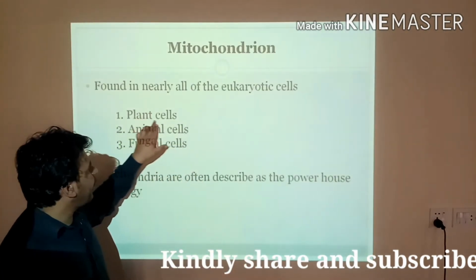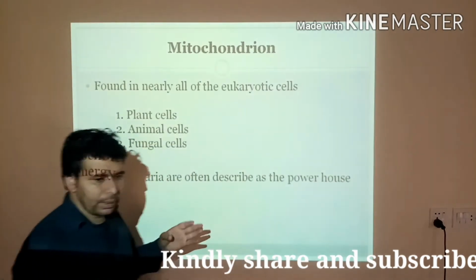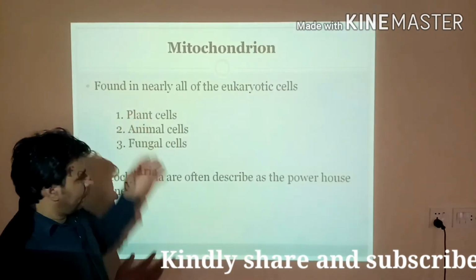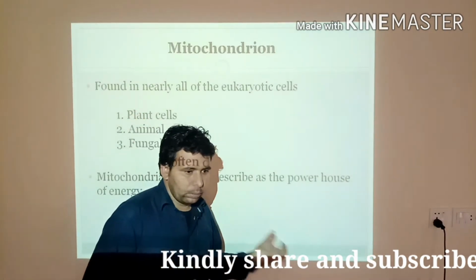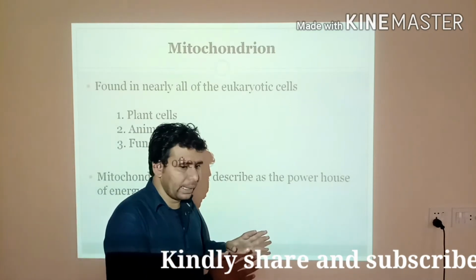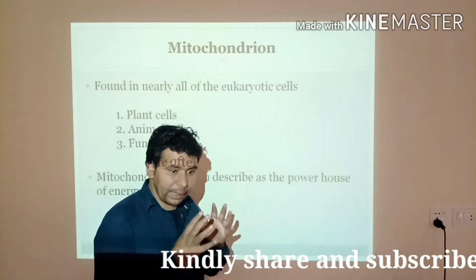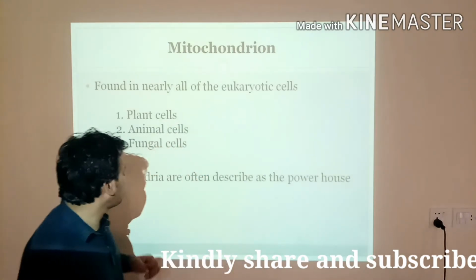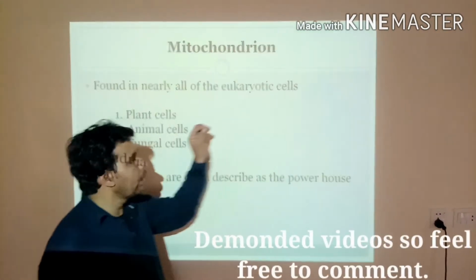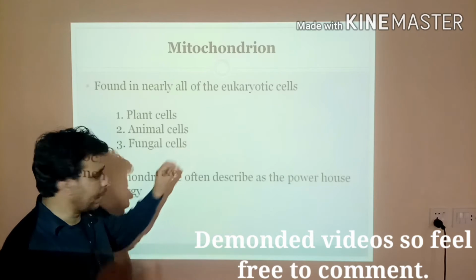Such as in plant cells mitochondrion is present, and in animal cells and fungal cells. But take the example of the red blood cell. Red blood cells do not contain mitochondrion, but brain cells contain mitochondrion. So in nearly all eukaryotic cells mitochondrion is present, but not in all of them.